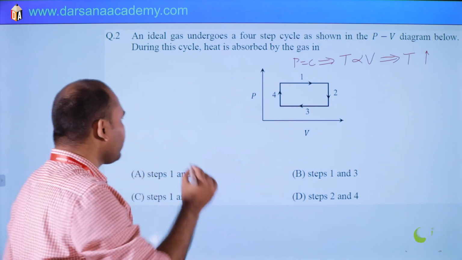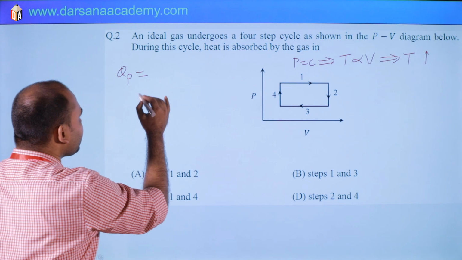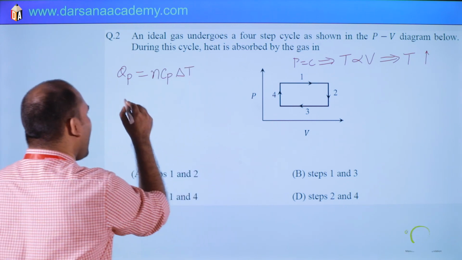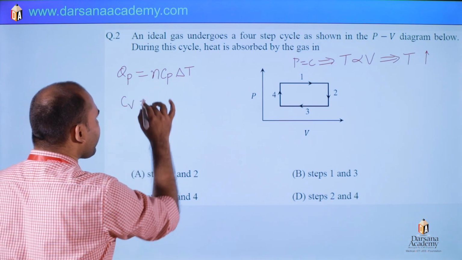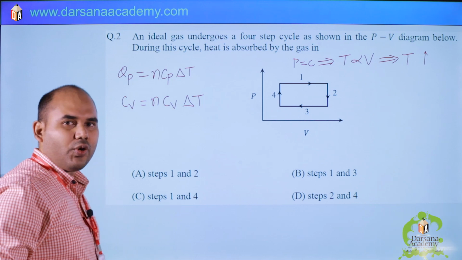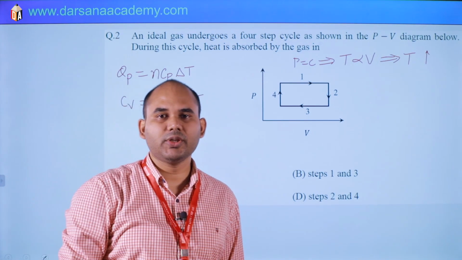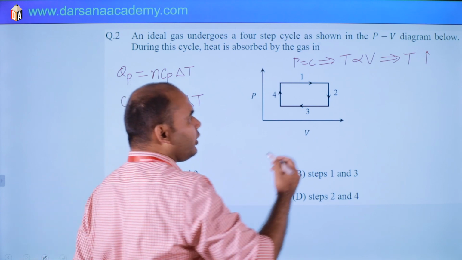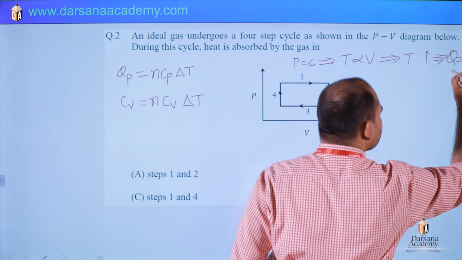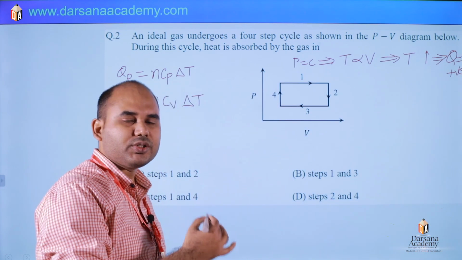We know that heat transfer at constant pressure is nCp delta T, and at constant volume it is nCv delta T. Here delta T is positive, which means positive heat transfer, so here it is heat addition. Q is positive.